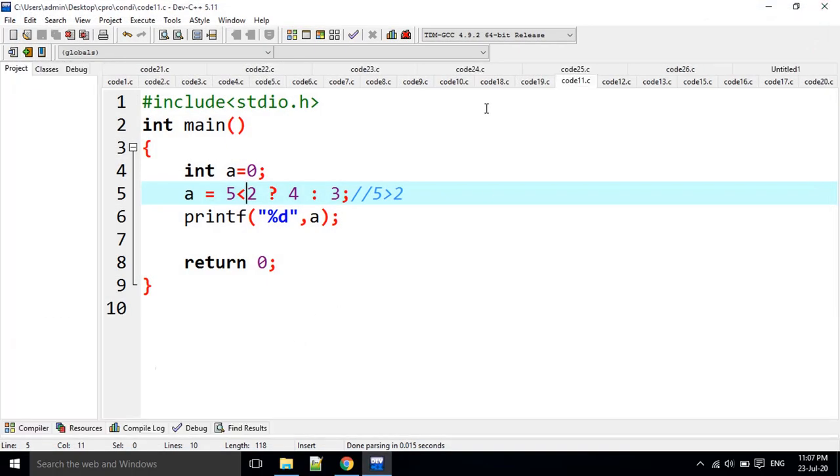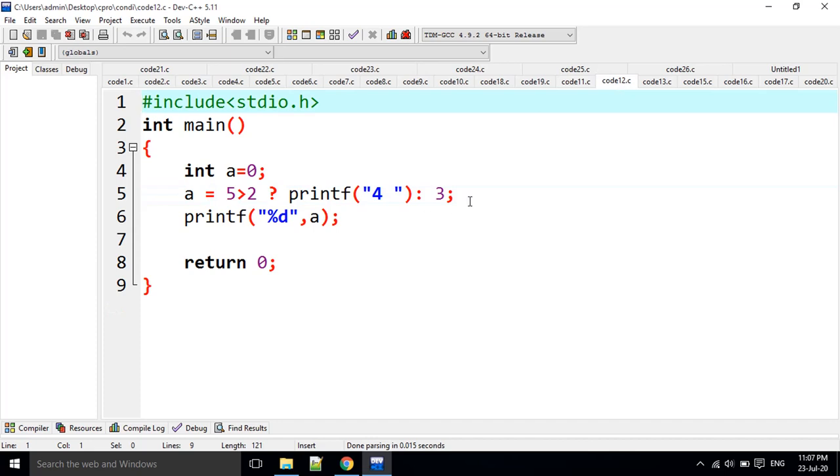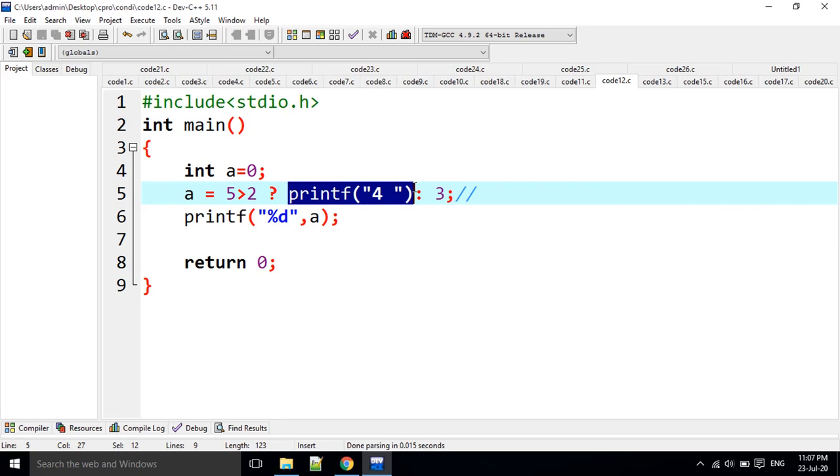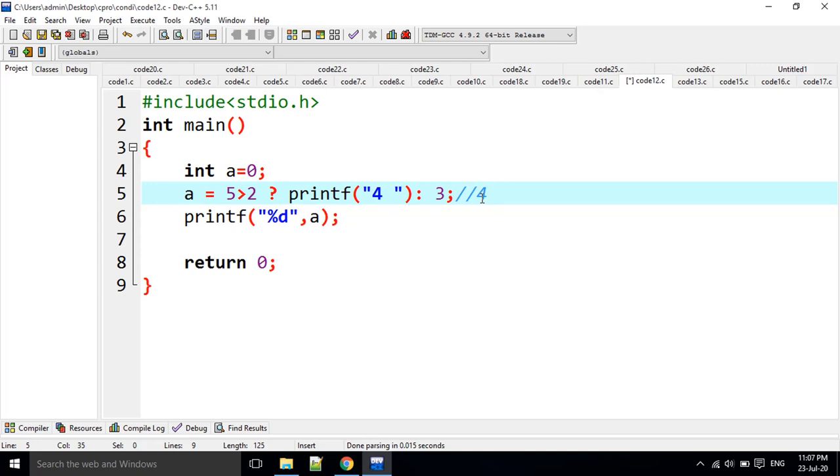Going to the next question. Five is greater than 2. Is it true or not? Yes, it is true. Then the control moves to the true statement here. What is the true statement? It is going to print 4 and 1 space. How many characters is it printing? 2 characters.